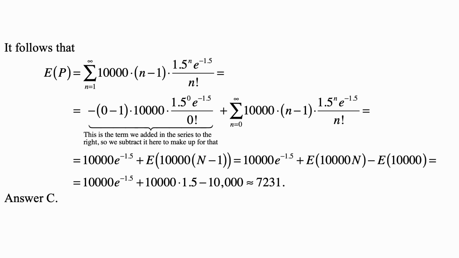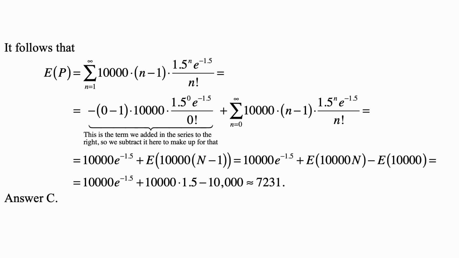And, well, the unfortunate thing is that we start this series from 1 and run to plus infinity, and the Poisson distribution starts with 0. Well, we'll just add the term for n equal to 0 and subtract it. So we add it in the series and subtract it out front there.